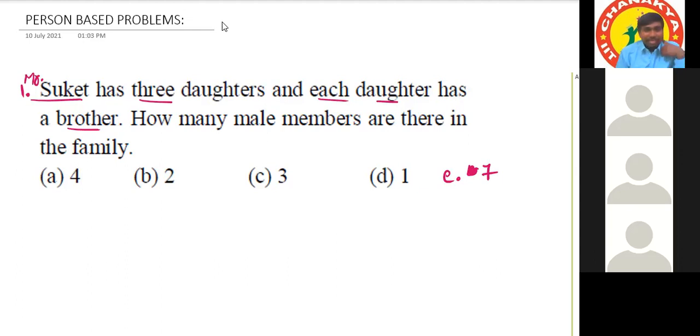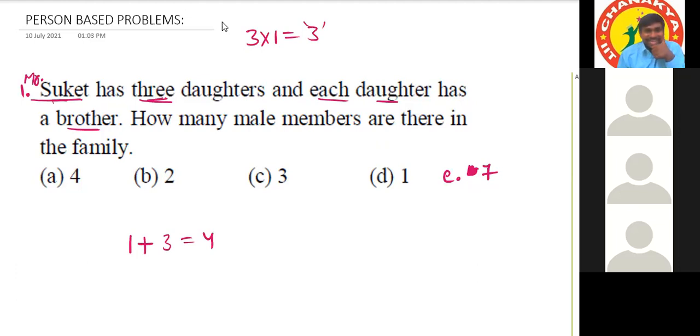Okay, see. Mr. Suket means Suket is a male member or not? Yes, 1 plus 3 daughters are there and each daughter has a brother. So 3 daughters and each daughter 1 brother, 3 ones are 3, right? So 1 plus 3 is 4, isn't it?